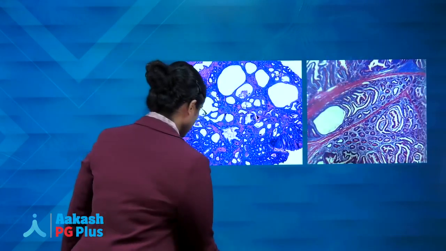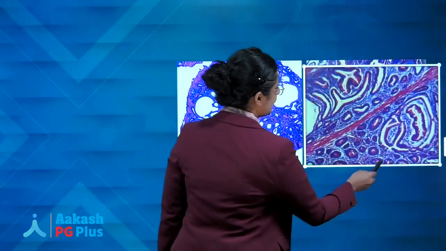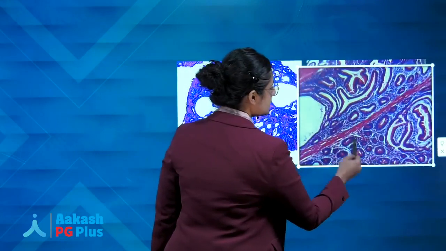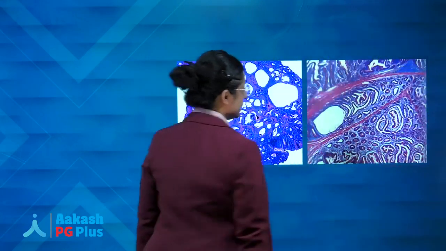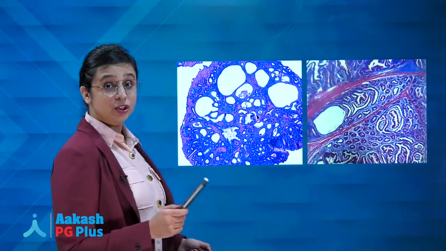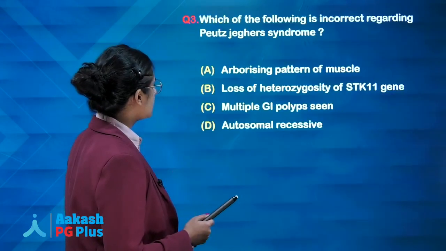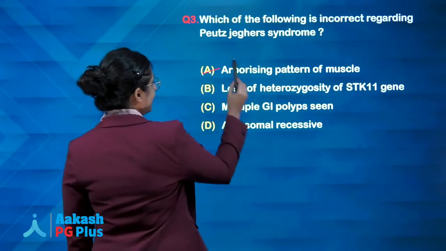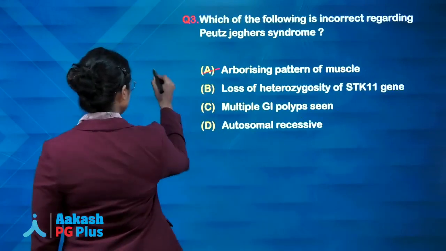Let me just show you the image. Let me just zoom into it. Can you see this arborizing network of lamina propria with smooth muscles? This shows an arborizing pattern of Christmas tree appearance, which is typical of which condition? Peutz-Jeghers syndrome, right? So let me just come to the options. Yes, it shows an arborizing pattern of smooth muscles and lamina propria, which gives a Christmas tree appearance.